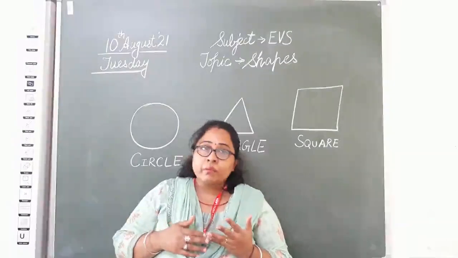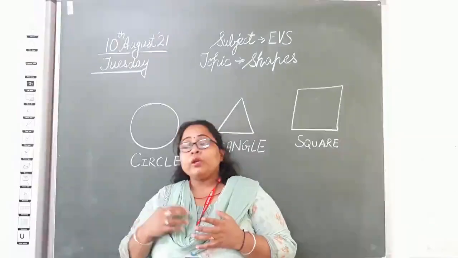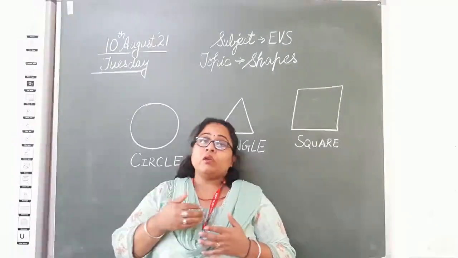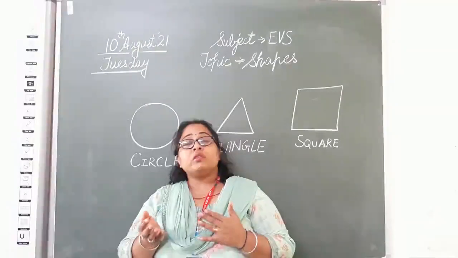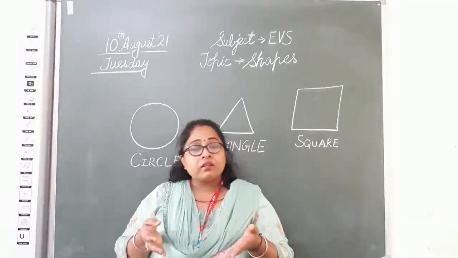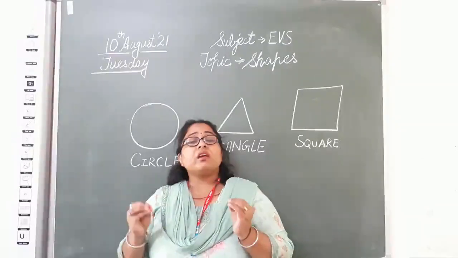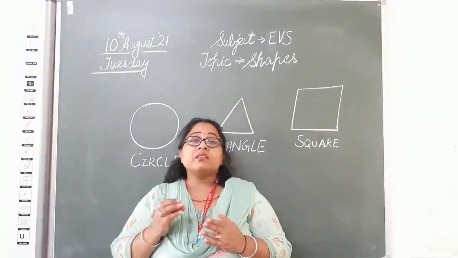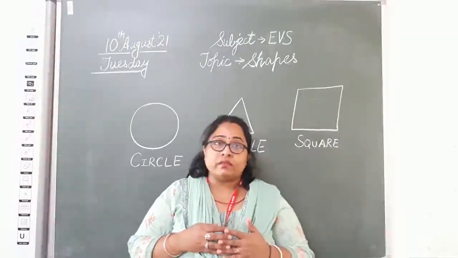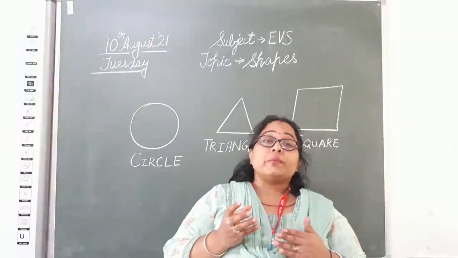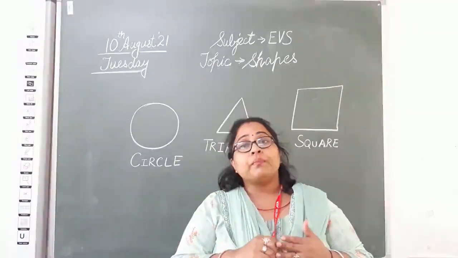It can be a table, your mobile, your laptop, maybe your television, maybe your tiffin box, your water bottle, your book, your colors, anything, your pencil. Each and everything has a shape, isn't it? If we see erasers, they come in different shapes. We have white erasers that are rectangular in shape.